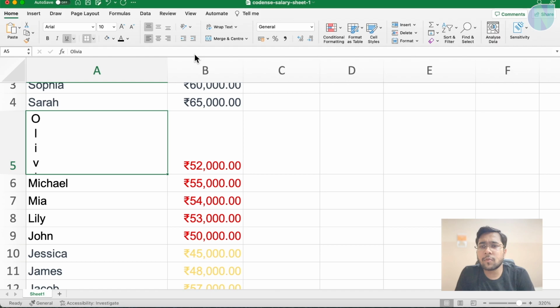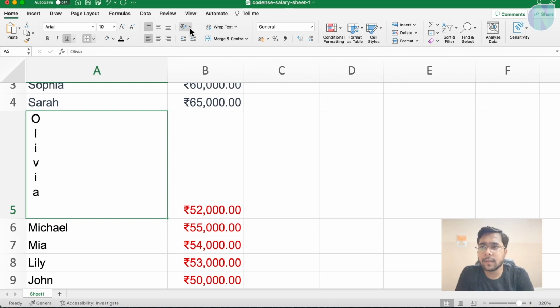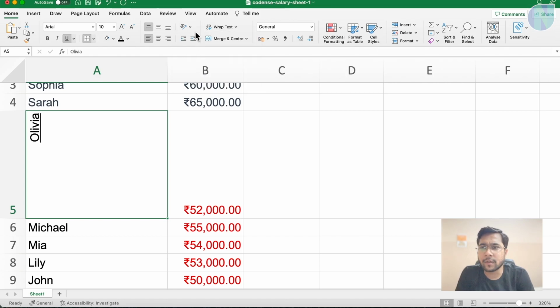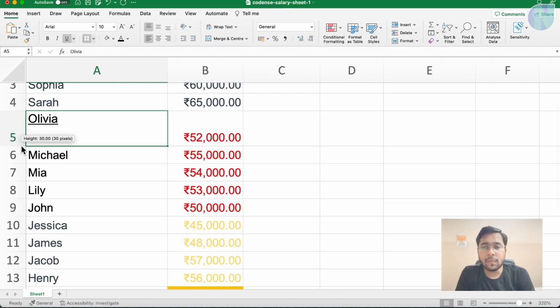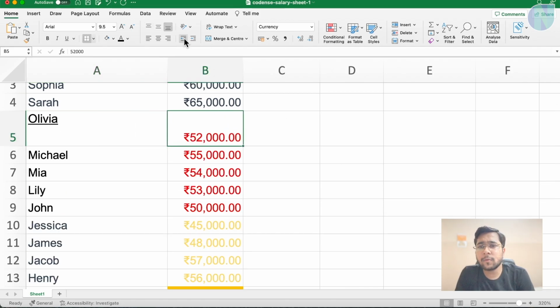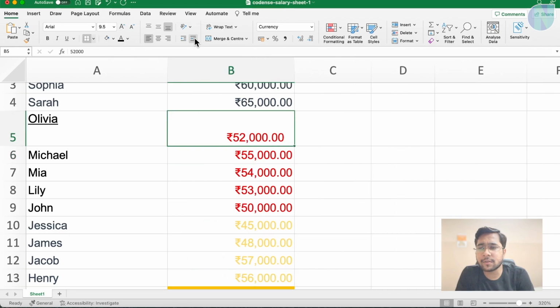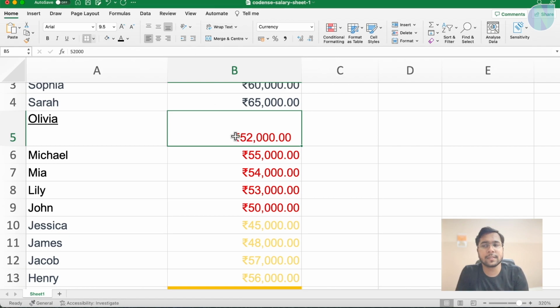Similarly, there are other things. If you want vertical text, now the text is vertical, though we need to increase the height to see it clearly. We can again make it clockwise, we can make it in different directions, like anti-clockwise. We can make it rotate up, and different things are possible. Like if we click it two times, it comes back to remove any formatting. Here also, to give some indentation, you can have this, like you can see some indentation on the left. You can move the text using indentation with this method.